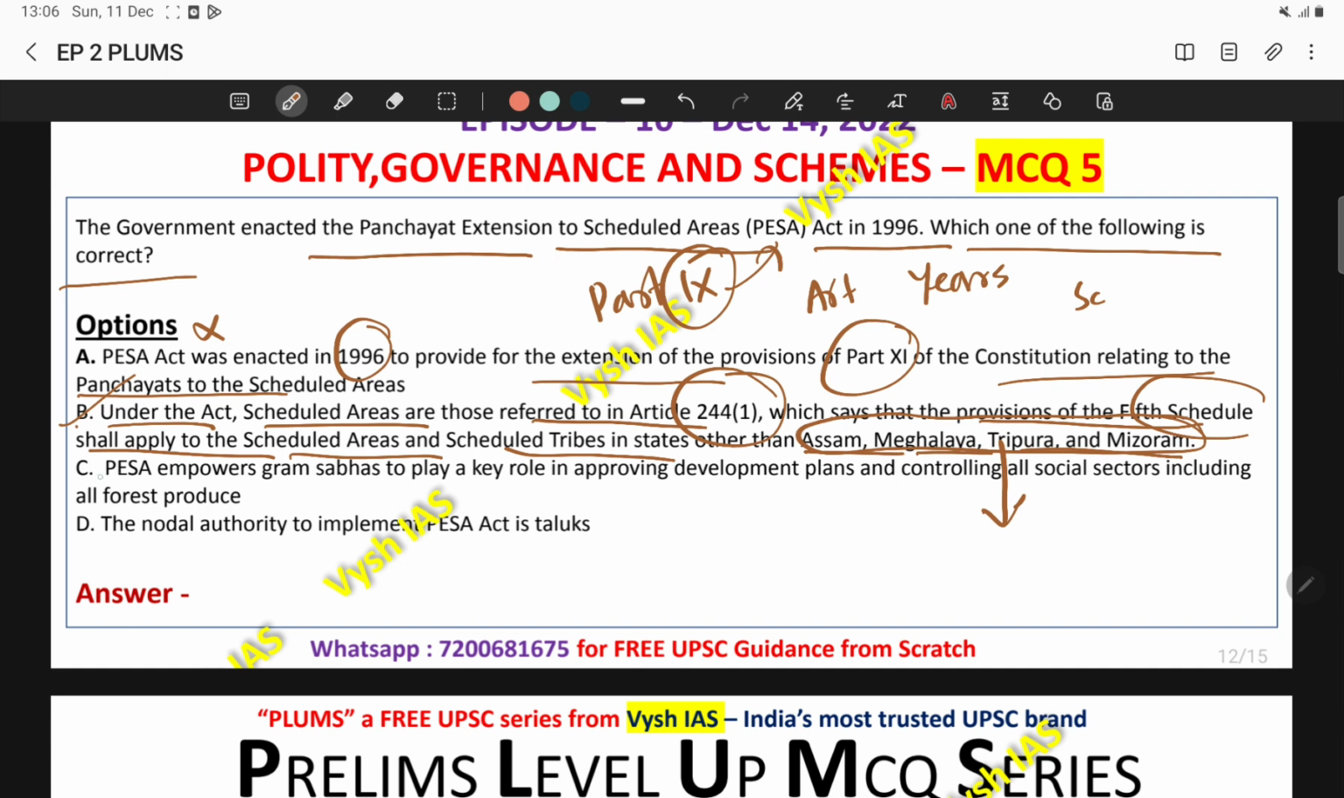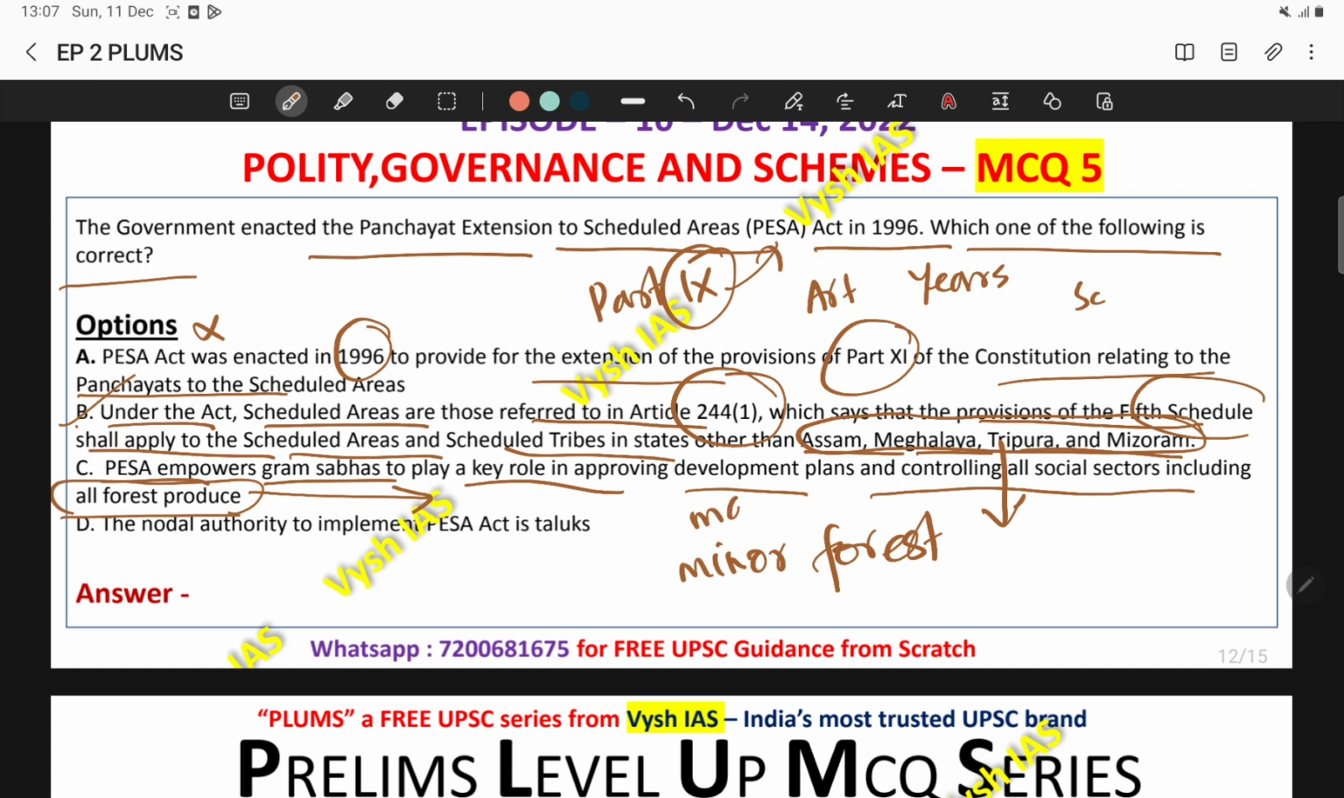Answer is B. And if you see the third statement, PESA empowers Gram Sabhas to play a key role in approving development plans and controlling all social sectors, including all forest produce. If you look at the statement, can you please guess why the statement is incorrect? Please take a minute, pause, and please guess why the statement is incorrect. Okay, so if you look at this statement C, this is not all forest produce. It is actually talking about only the minor forest produce. Forest produce can be major forest produce and minor forest produce.